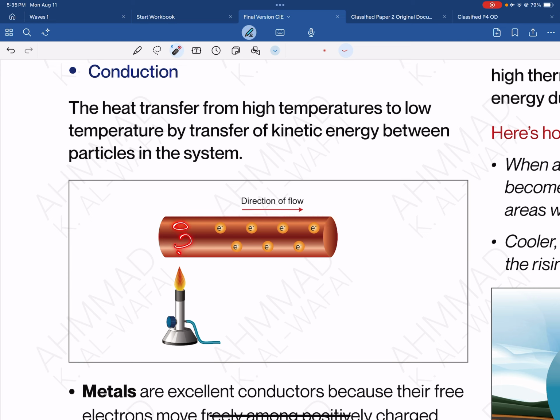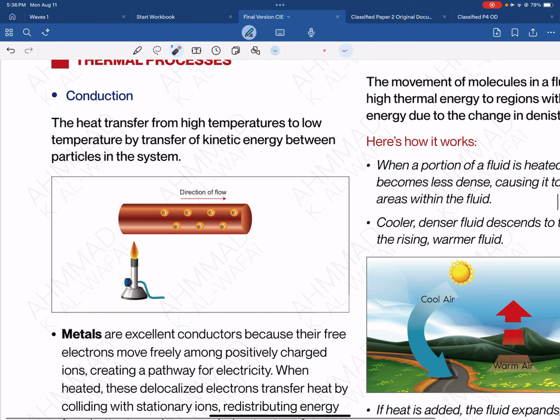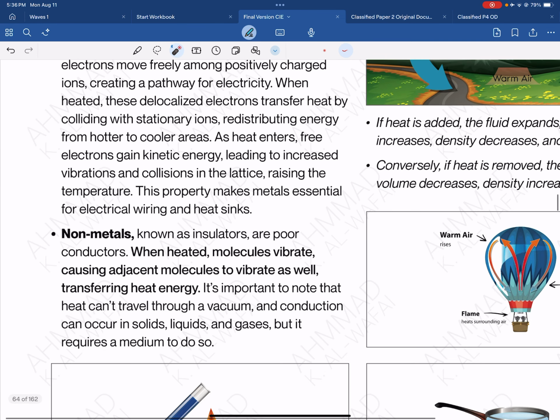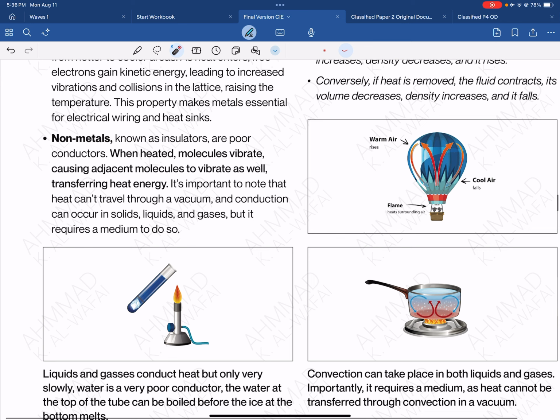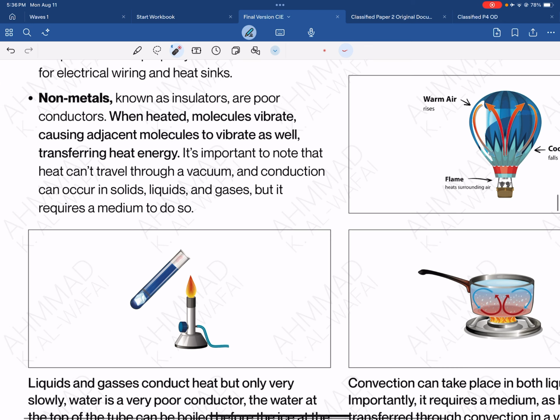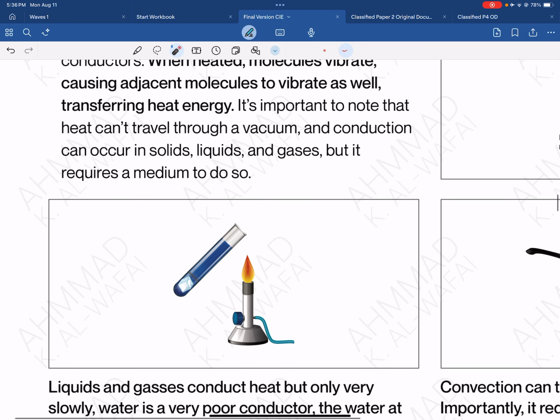Also, there is the lattice inside. The lattice starts to vibrate along with the electrons. So the energy is transferred by both the electrons and the lattice. That's why in metals the transfer of energy is quick. It's due to the free electrons and also the lattice. But if we're talking about non-metals, the energy transfer is going to be much slower because there are no free electrons. So we can say that air, glass, and water are bad conductors.